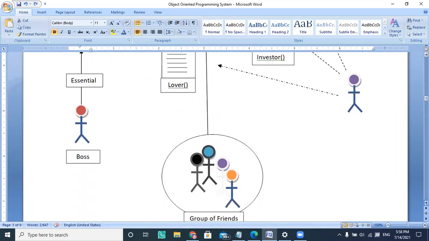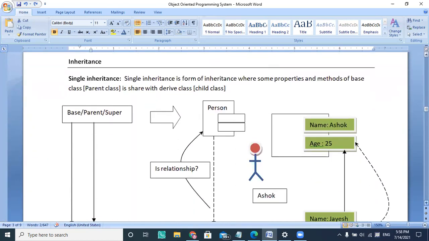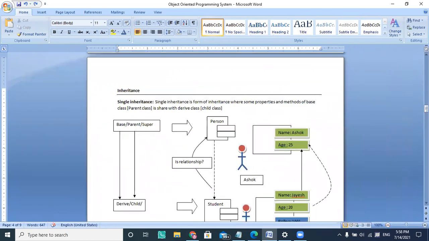We already learned about inheritance. Single inheritance is a form of inheritance where some properties and methods of the base class are shared with the derived class, as a child. Shared means they are inheriting these properties from one class to the other.